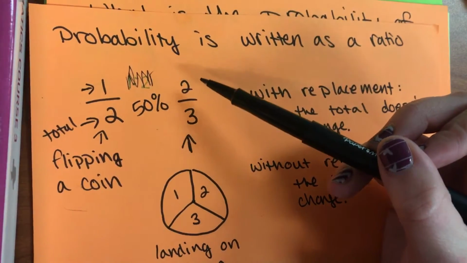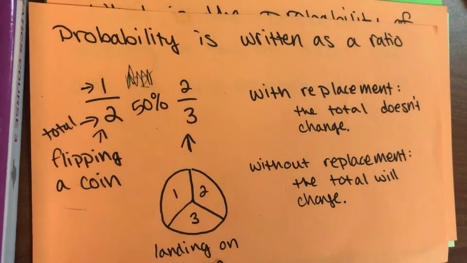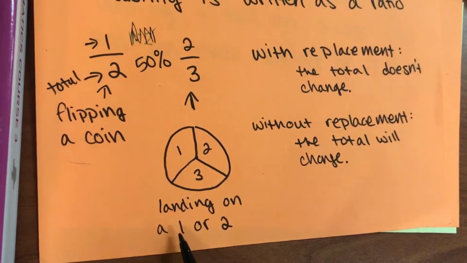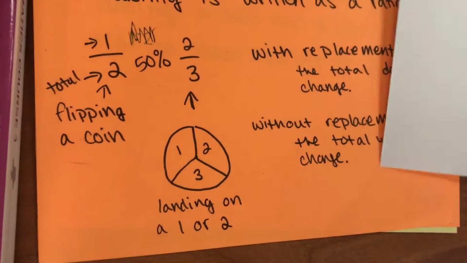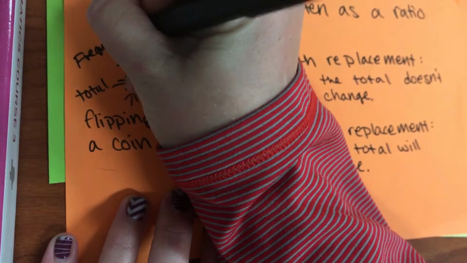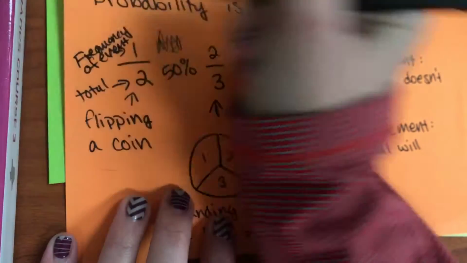And then we've got 2/3. So the total would be 2/3. If it's going to be landing on a 1 or 2, the options that it can land on are 1 or 2. So there are 2 options it can land on. Frequency of the event. It can only land on a heads, which would be 1 out of the 2 options, or a tails, which is also 1 out of the 2 options.